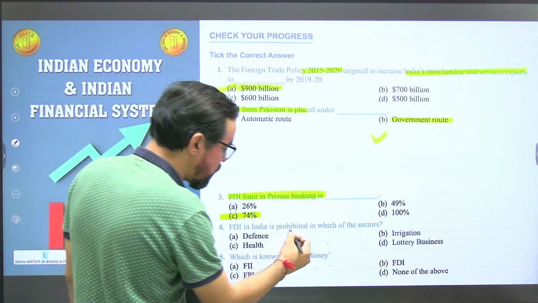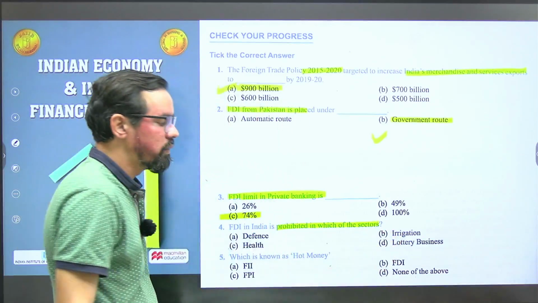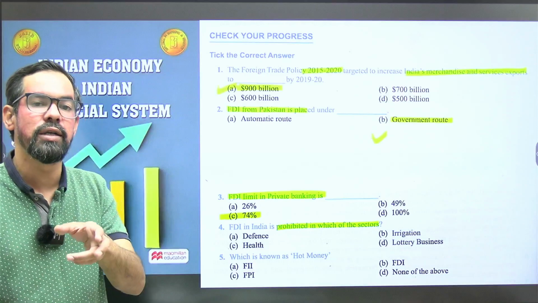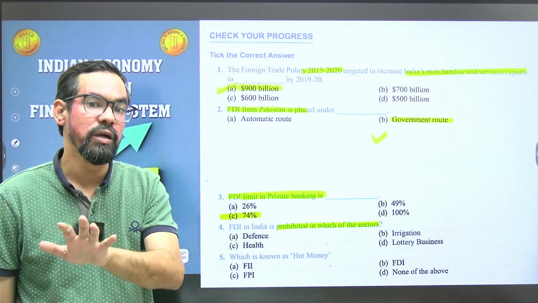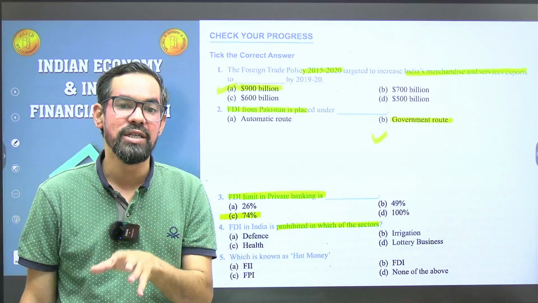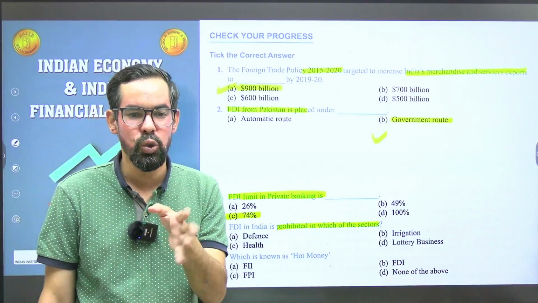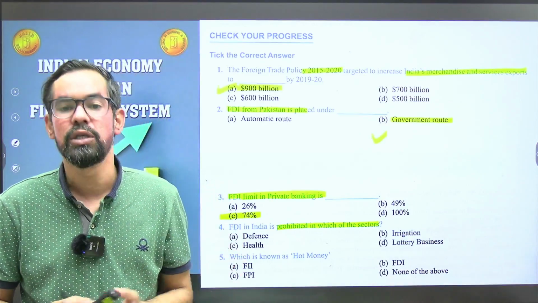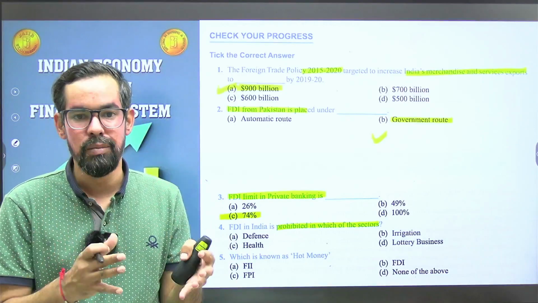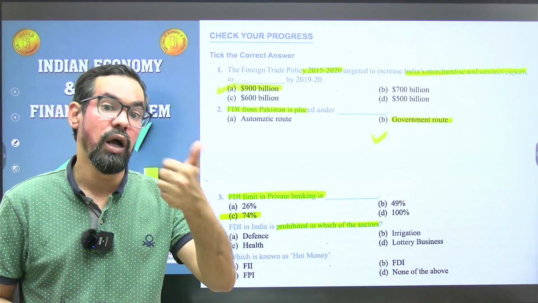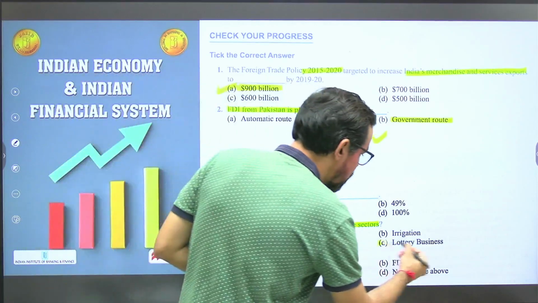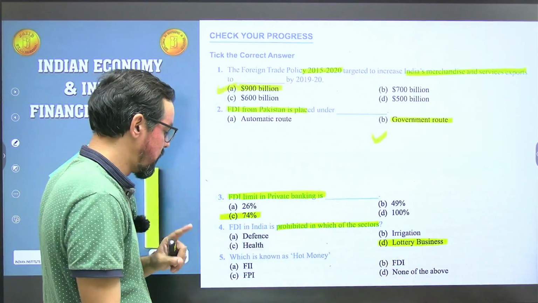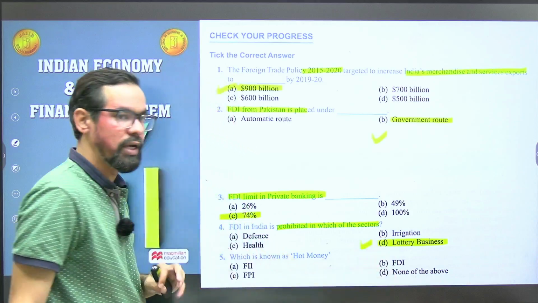FDI in India is prohibited in which of the following sectors? There are a few sectors where the government has prohibited investment to protect the interest of Indian investors, like chit funds, Nidhi companies, or atomic energy. So lottery business, what will be the correct answer for this one? Lottery business, okay. In lottery business, FDI is not allowed.